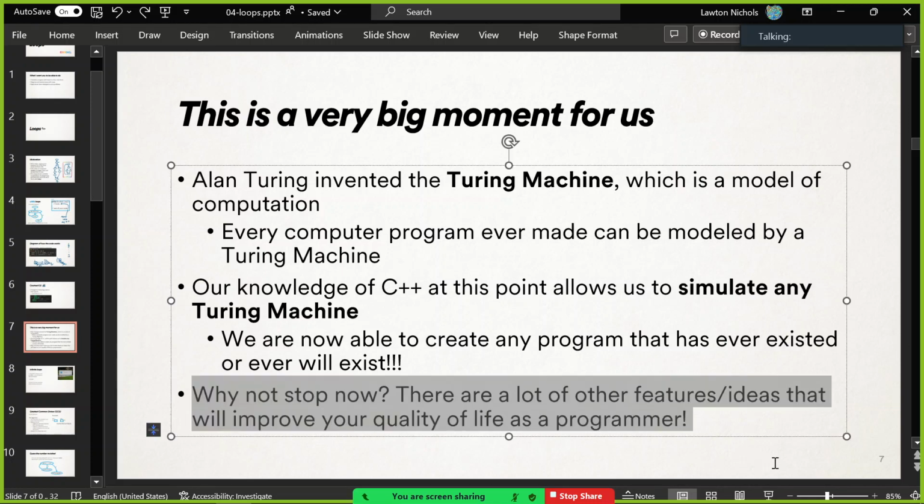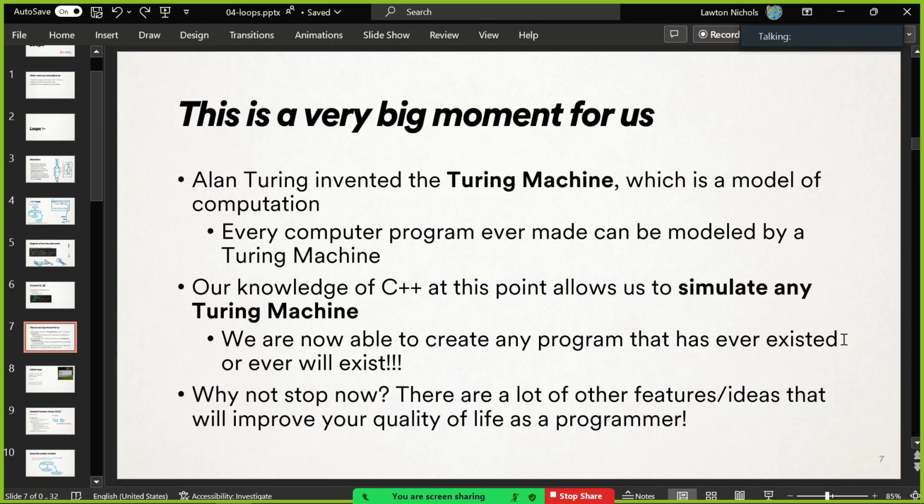And so you might be asking the question, let's just end the class now. Semester's over, right? I've shown you some things that you still don't know, right? And there are ways to make your life much easier as a programmer. You'd be wasting a lot of time doing things the hard way if we stop now. But technically, you know how to compute any computable function right now. So you should just take a step back and appreciate that idea.